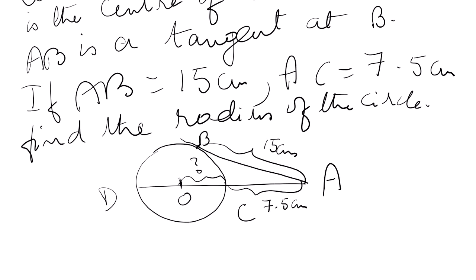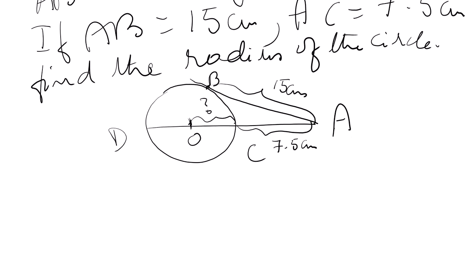See, this is the tangent AB and CD is the diameter, but it's also a chord. So a chord and a tangent are intersecting externally. Then the product of the intercepts, segments, will be AC into AD. Do you agree? Everybody agrees?